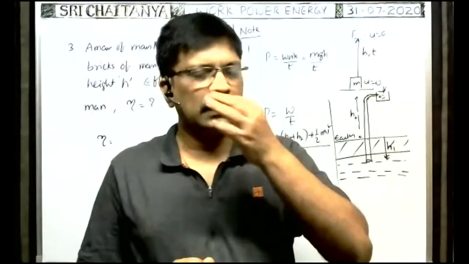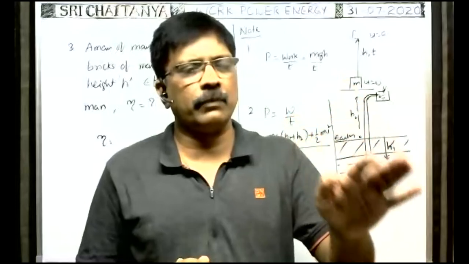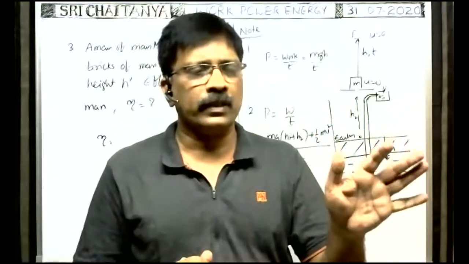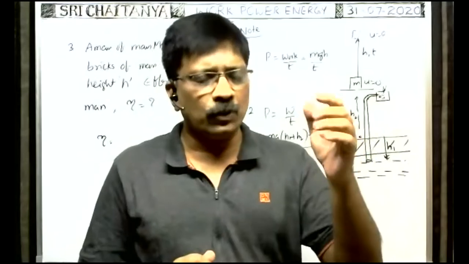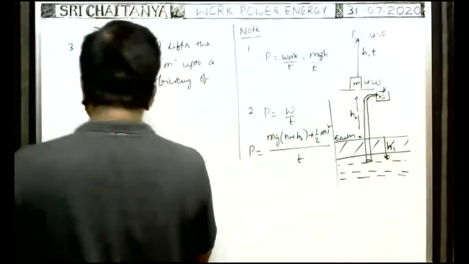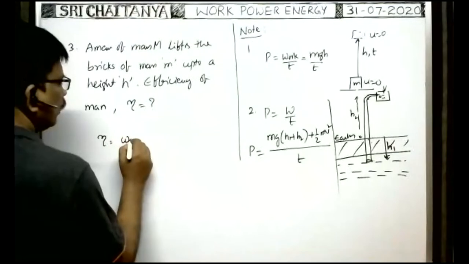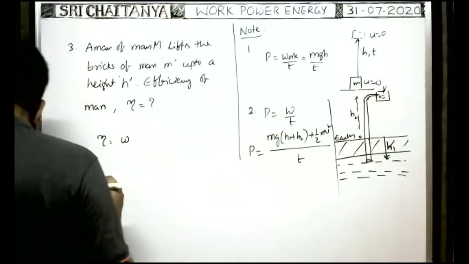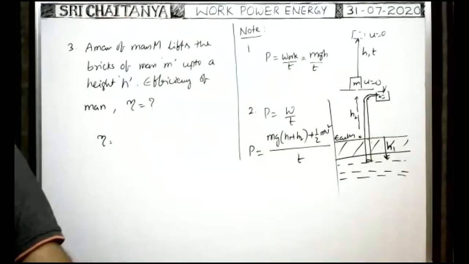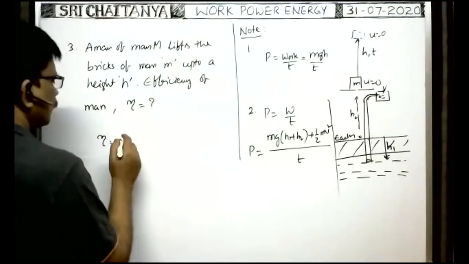Fraction of the work done by the man or by the motor is called efficiency. The general formula for efficiency is useful work by total work done, for not only man, engine also.